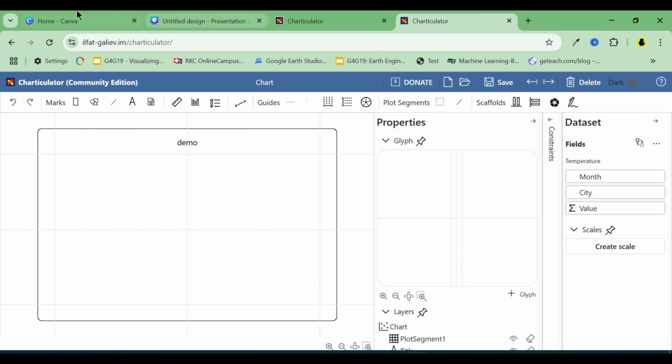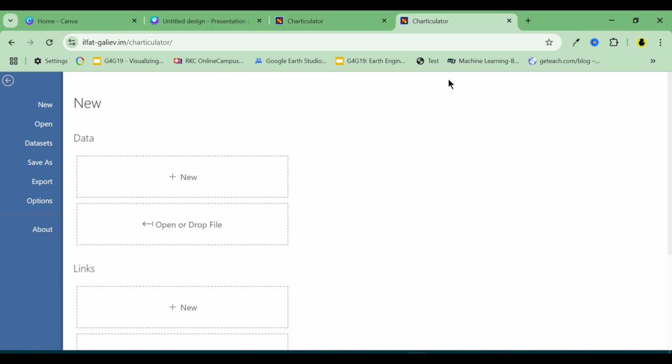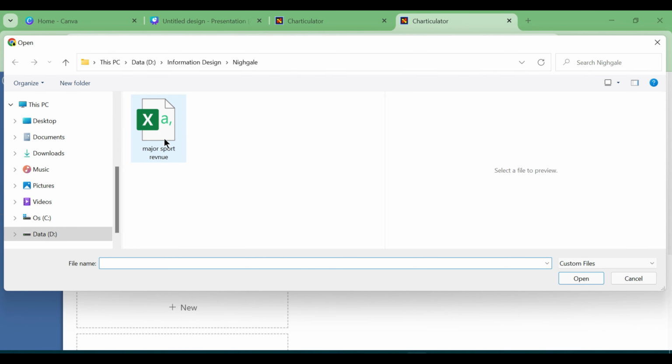Next, let's build the visual in Charticulator. This tool is free, easy to use, and powerful for creating professional charts and graphs. Stay tuned. I'll be using it in several upcoming information design tutorials. Whenever possible, I'll stick to free and simple tools to help you create professional quality infographics. First, let's import our dataset and start building the visual.